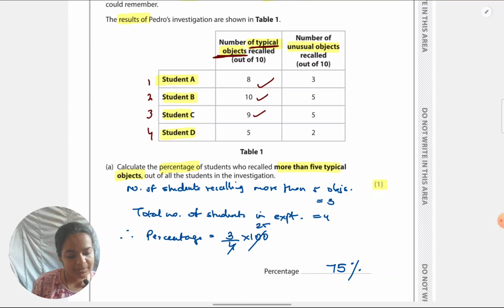And they want a fraction of all students again. So number of students will remain constant only in one situation. It's still 4. So it's going to be 2 divided by 4. Here when students are in a haste, again it will seem obvious, but students do it. They will again calculate percentage because they did it the last time. So they don't read the question carefully. If I'm going to calculate percentage, it will be marked totally wrong. So I better give only a fraction.